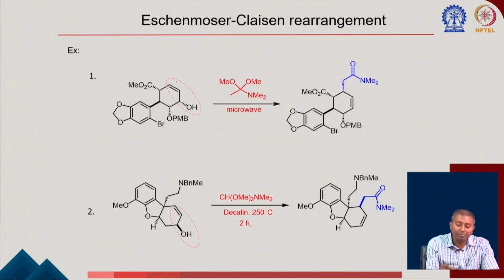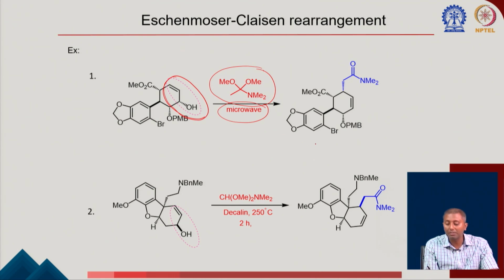You can see in this molecule also we can clearly see there is an allylic alcohol here, so this reaction can be done in a microwave instead of heating. Now in the presence of this type of orthoester, what is going to happen? So this is going to first form the corresponding compound. After formation of this compound, it can go for a 3,3 sigmatropic rearrangement to get to this corresponding product, where you can see wherever this bond was there.